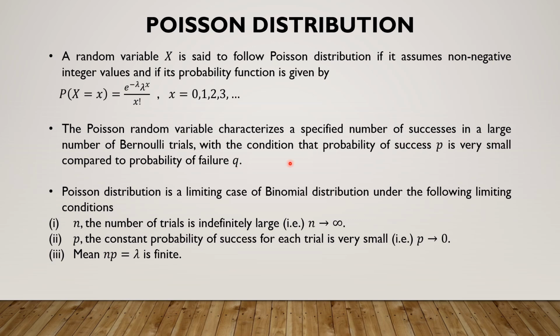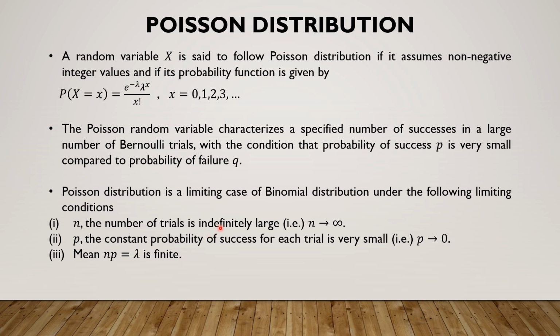In very simple words, the Poisson distribution is a limiting form of the binomial distribution under the limit conditions specified here. N, the number of trials, must be indefinitely large. P, the probability of success, must be very small when compared to the probability of failure. The third condition says the mean n into p equal to lambda must be finite. For the binomial random variable, the mean is given by n into p, and this n into p is what is represented by lambda, and that is what we find here in the mass function. This lambda has to be a finite number.